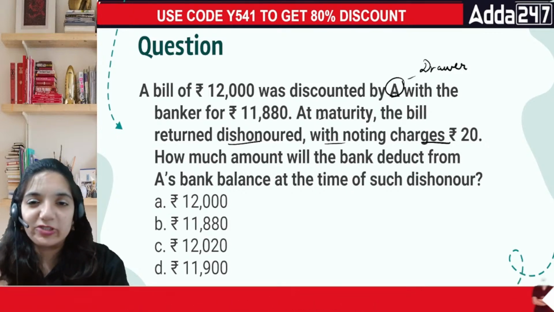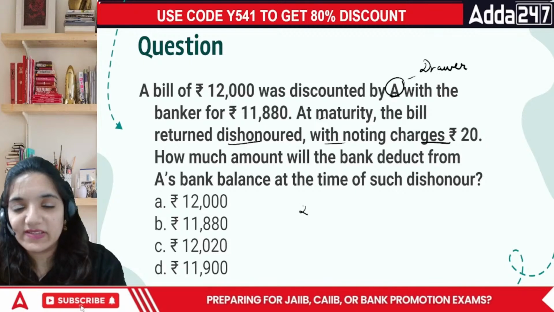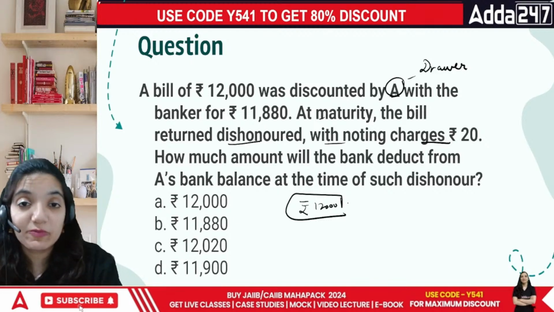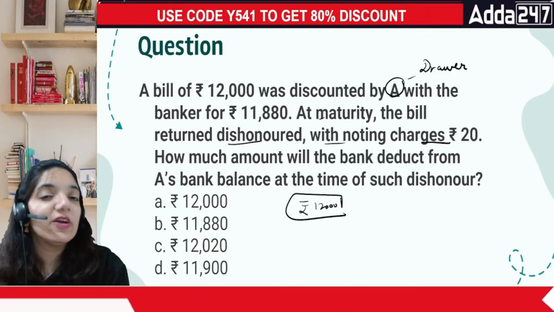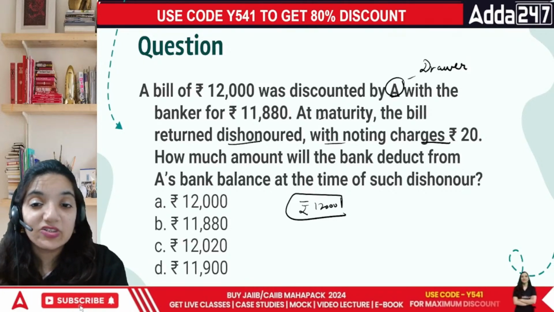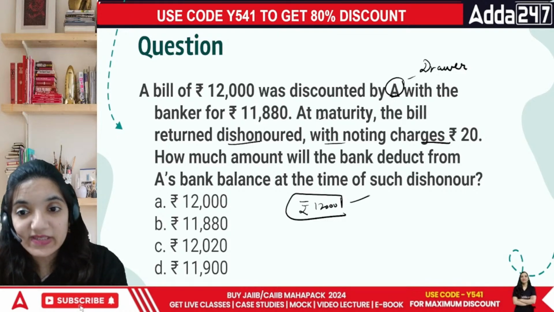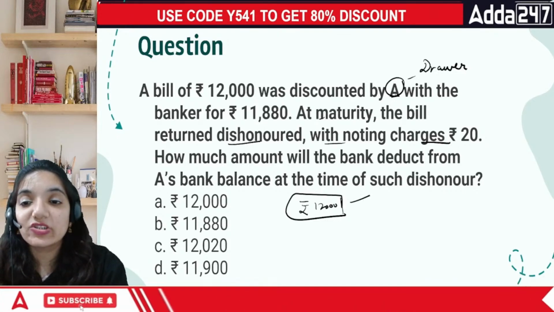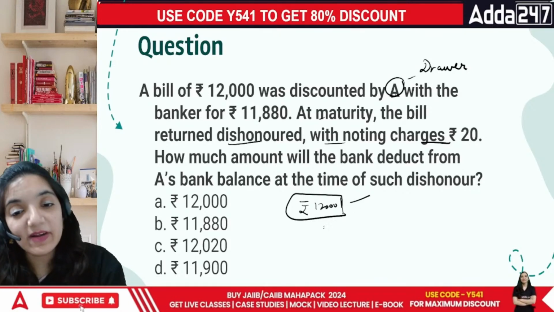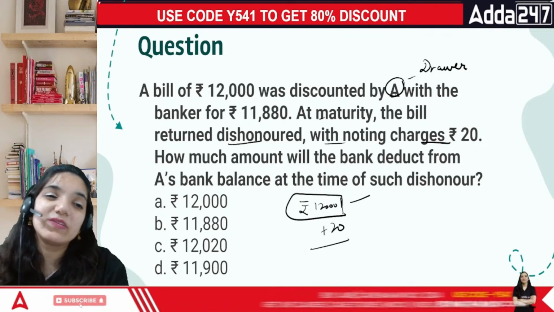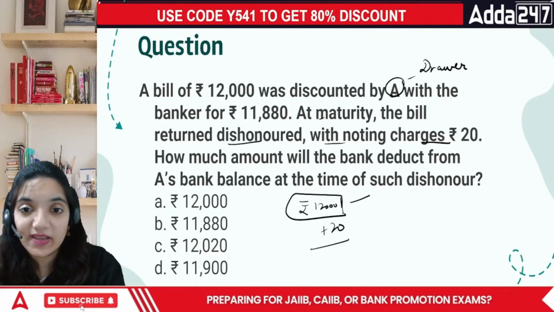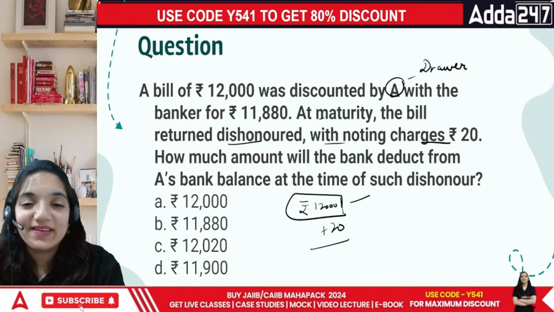See, the value of the bill was 12,000. So technically, the bank will recover its entire 12,000 rupees. Because why would they leave the discounting part? Interest part was supposed to be due on them. If the person who was supposed to pay doesn't pay, that doesn't mean that the bank will not earn the funds. So first point is 12,000 rupees, and the second part is with noting charges of rupees 20. If the bank paid this amount, the bank will recover it from us and we will recover it from the person to whom we have issued, because we are Mr. A, discounted by A with the bankers.